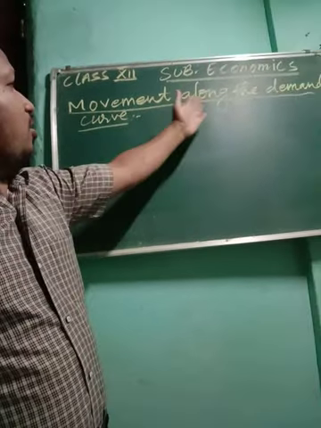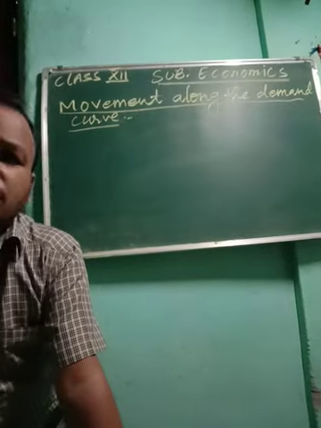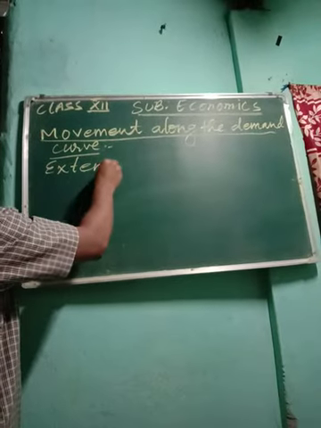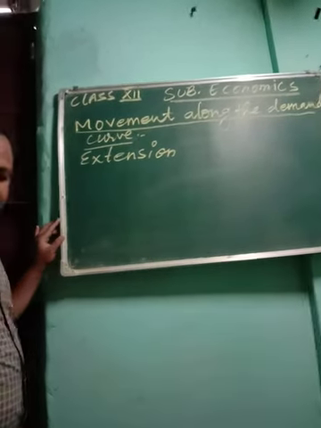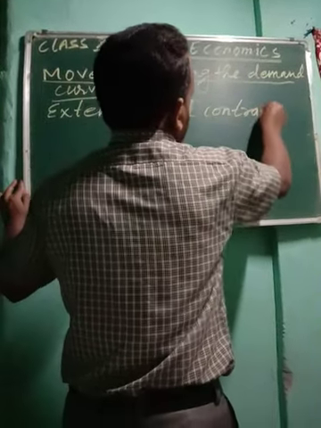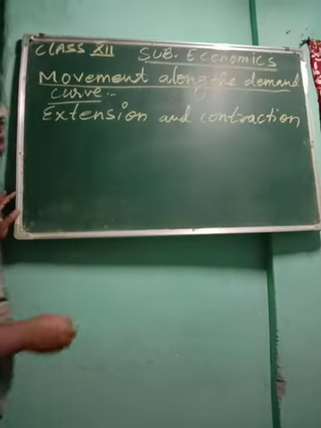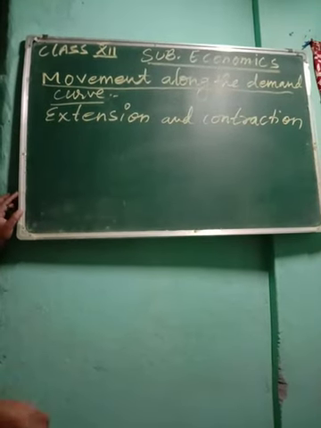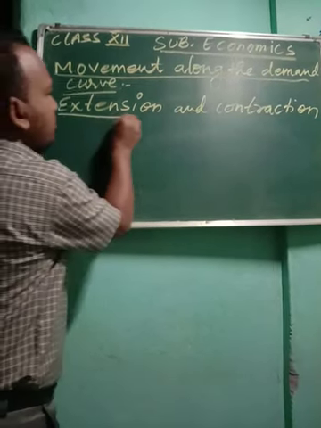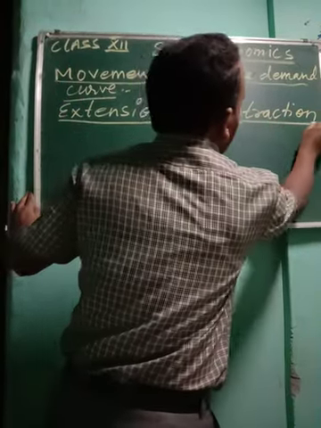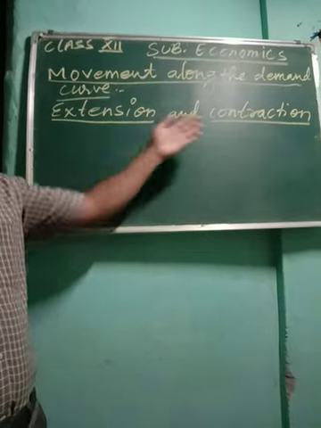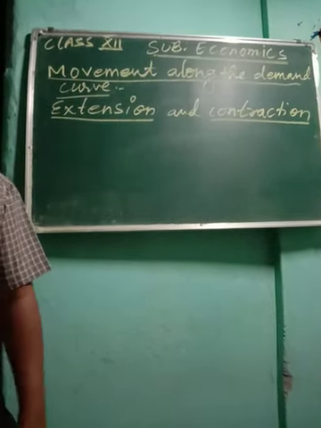In the movement along the demand curve, two types of movement take place, one is extension and the second one is contraction. We are going to see when contraction will take place and in which case extension is going to take place.